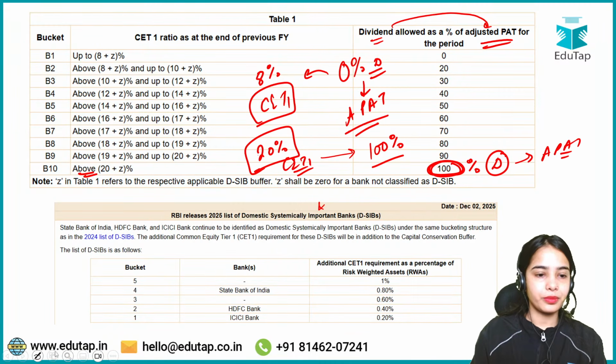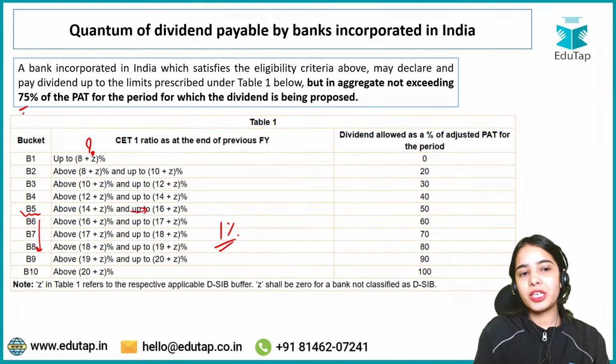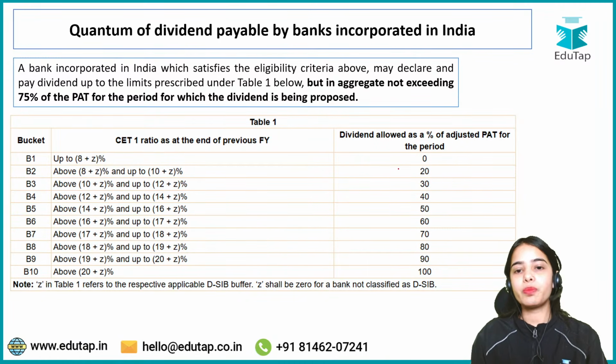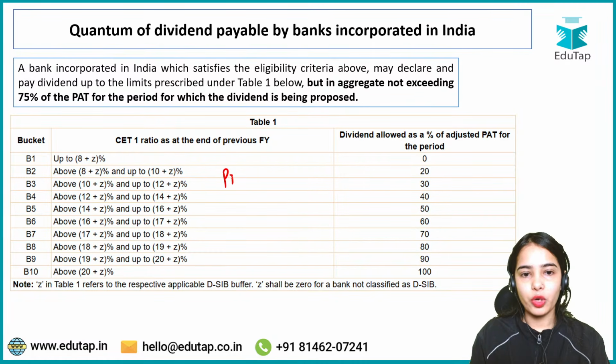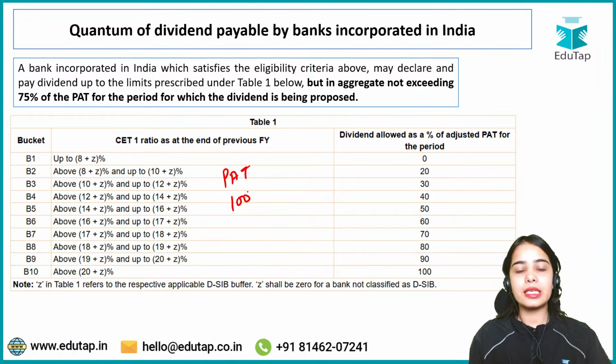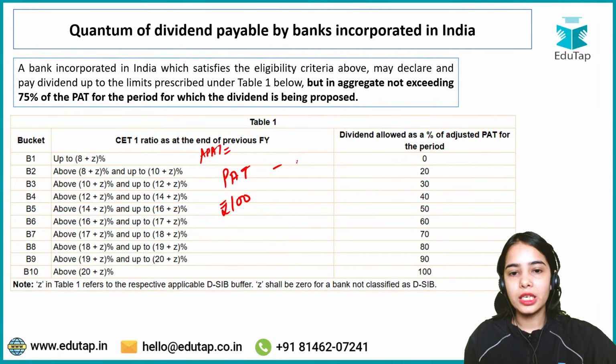This is the idea. Now, one more thing that you have to keep in mind is this special clause that we have not discussed till now, that we are going to discuss now. Let's say the profit after tax is 100 rupees. What is adjusted profit after tax? Adjusted profit after tax is profit after tax minus 50% of net NPA.